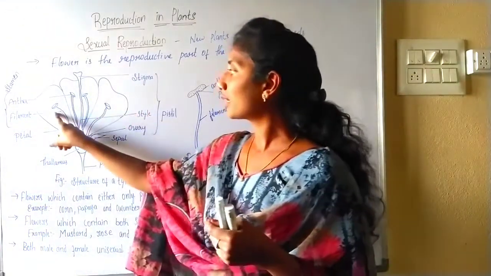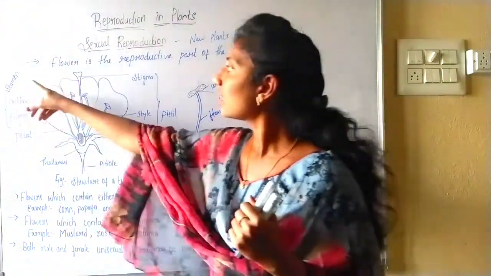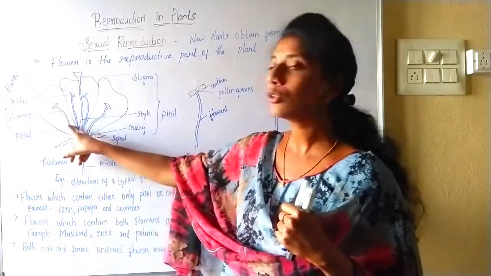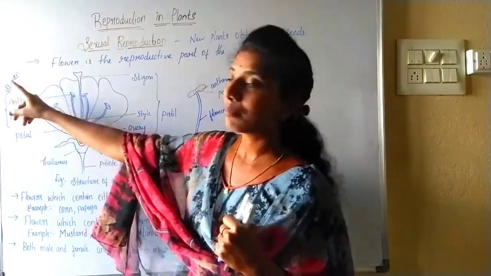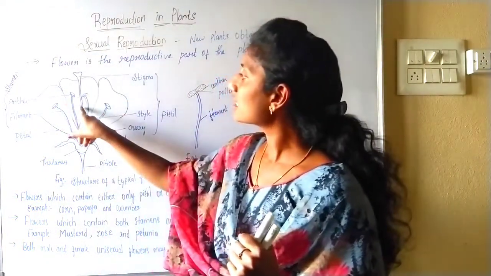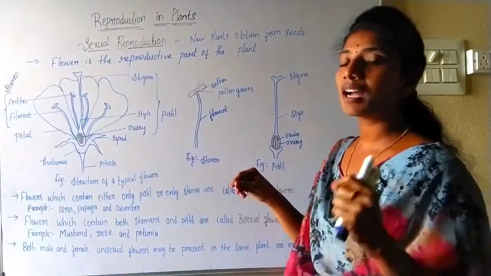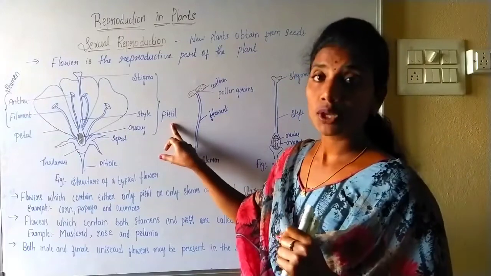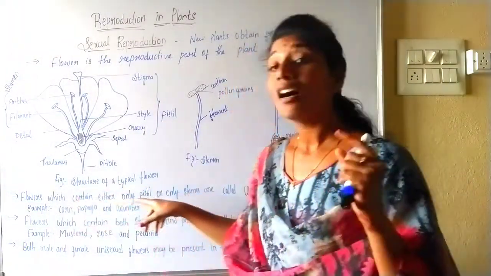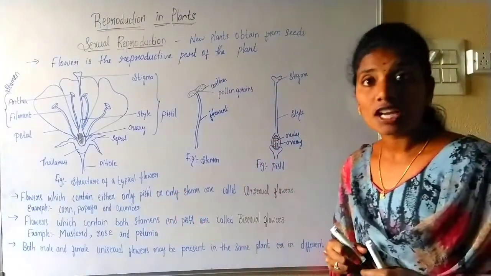The male reproductive part is nothing but the stamen. We can find many stamens here. The stamen consists of the anther and filament; anther and filament together constitute the stamen. The female reproductive parts of the flower are the stigma, style and ovary. These three parts together constitute the female reproductive part of a flower, which is called the pistil.